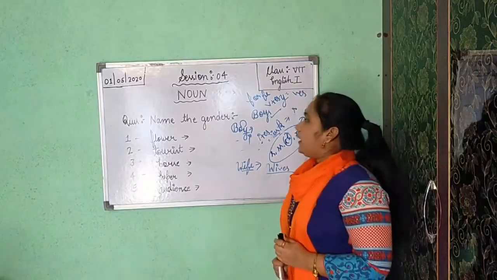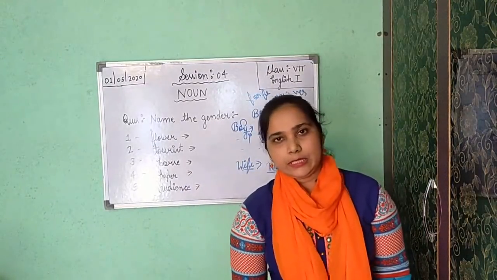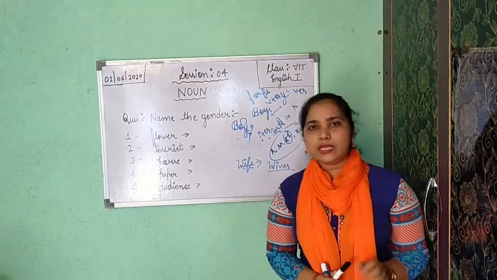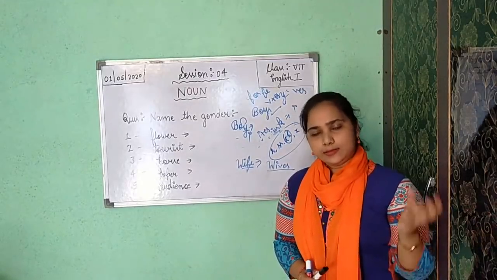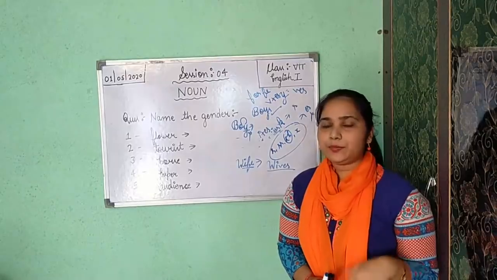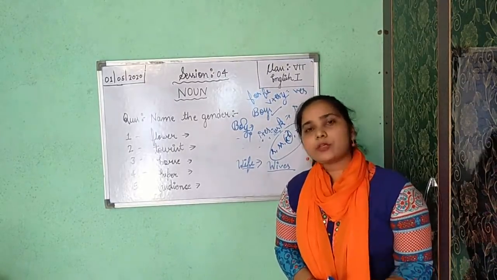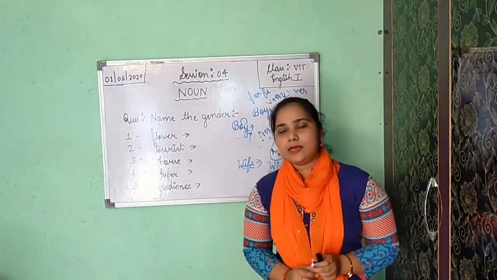So W-I-V-E-S is the plural form, wives. Understood? Now, the next thing, by changing the entire word. Sometimes it happens that for making plural number, you have to change each and every letter of the word. For example, mouse changes into mice. Person changes into people. Or you can also use persons. Understood?